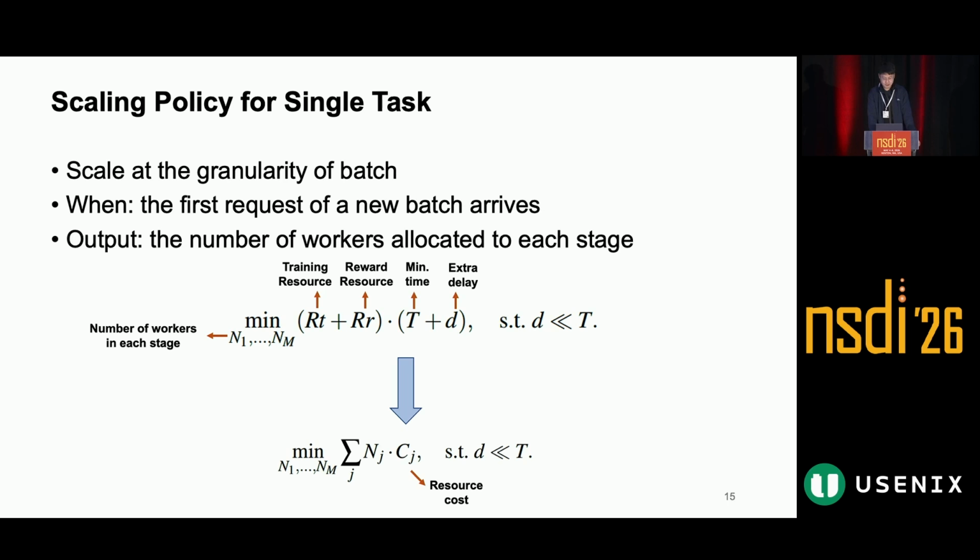Let me first explain the scaling policy for a single task. We scale at batch granularity, and the decision point is when the first request of a new batch arrives. The output of the policy is the number of workers allocated to each stage. Intuitively, using more workers can reduce reward completion time, but also increases resource cost. So we build the objective with constraints as shown in this slide.